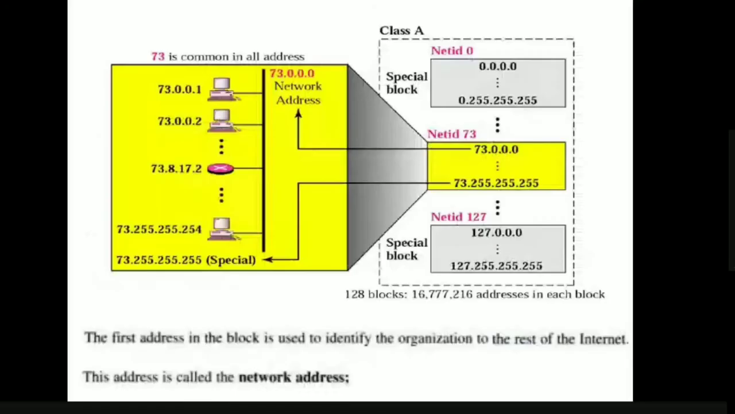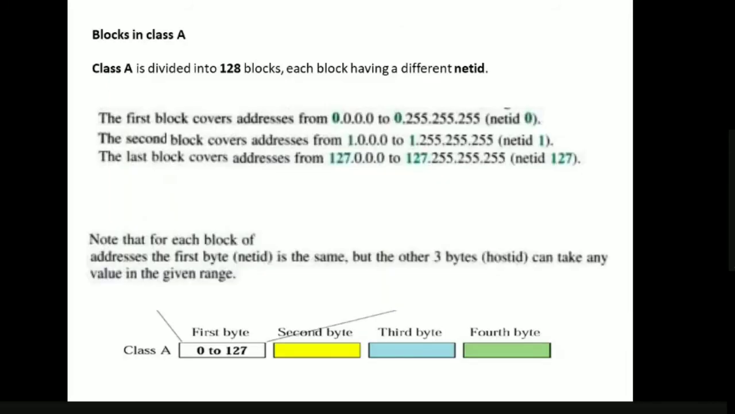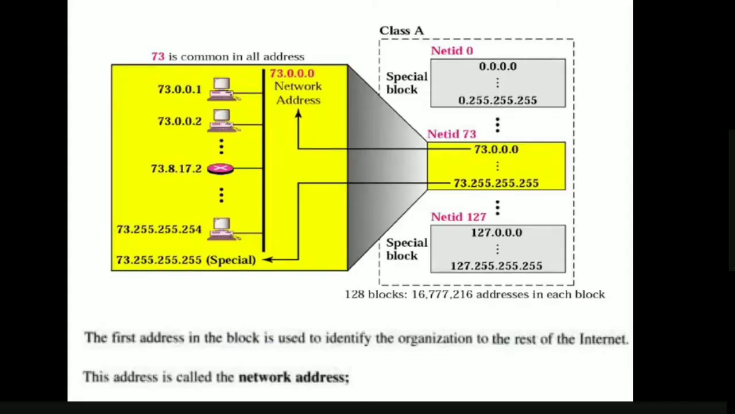Now let us take one example here. If you see on the right side we have class A. We discussed how many blocks there will be in the class A address space: 128 blocks. So for each block, how many addresses do we have? 16,777,216 addresses for each block. Okay, we have 128 blocks, and for a single block we have 16,777,216 addresses.